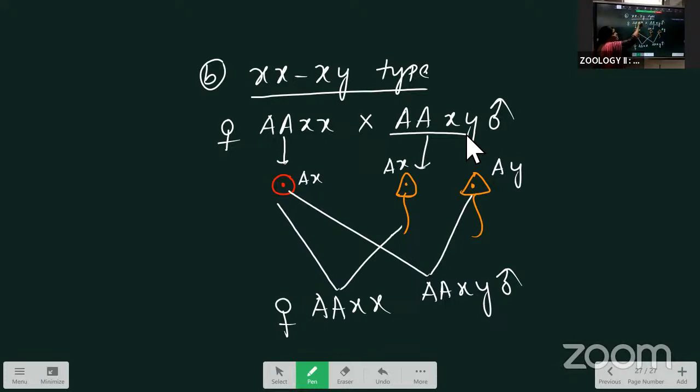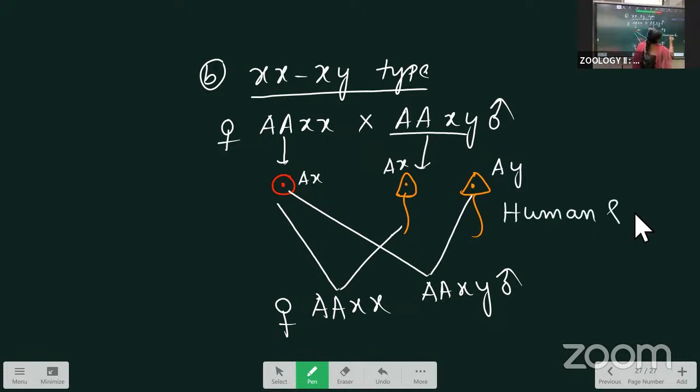This was the XX, XO type of sex determination, and this one is the XX, XY type. This type of determination is present in humans and Drosophila. Here the tables are very, very important. If you understand the table easily, you can write the matter.